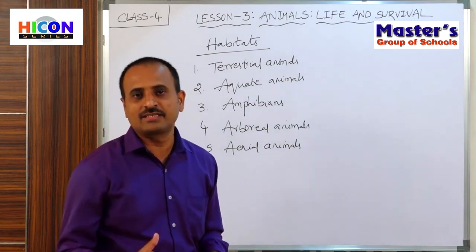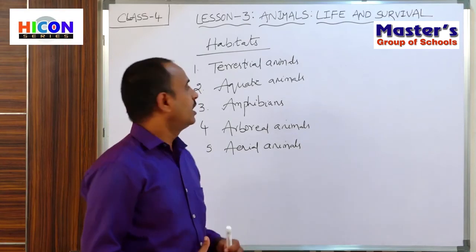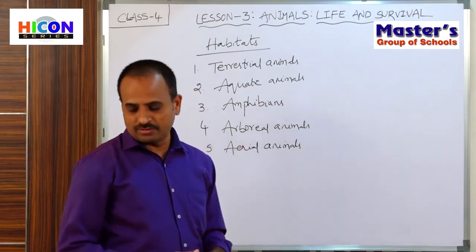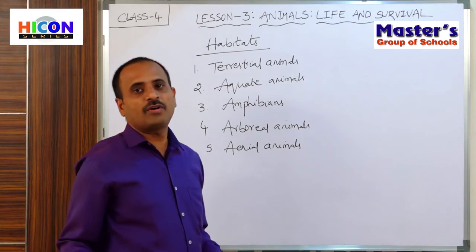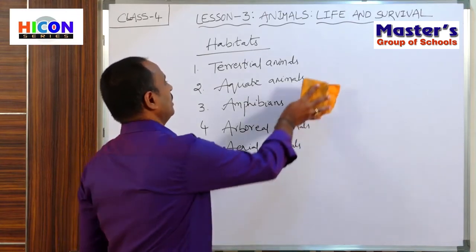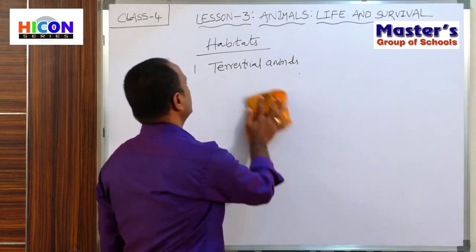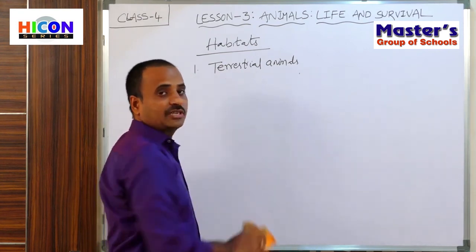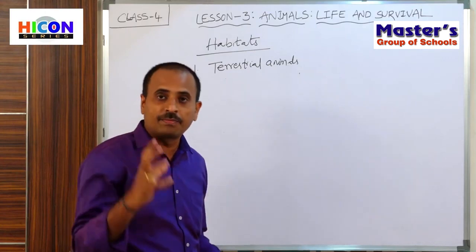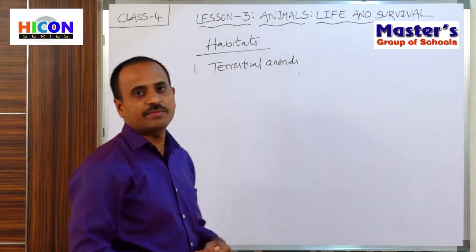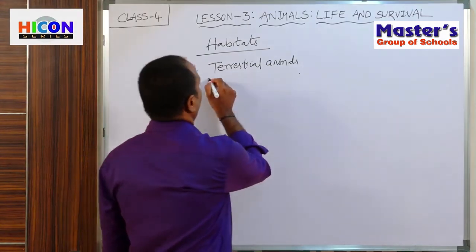Now let us discuss in detail each type of animals. Let us discuss the first type of animals, that is the terrestrial animals. So children, what are terrestrial animals and what are the special features, that means what are the adaptations in this type of animals? So the first type of animals are